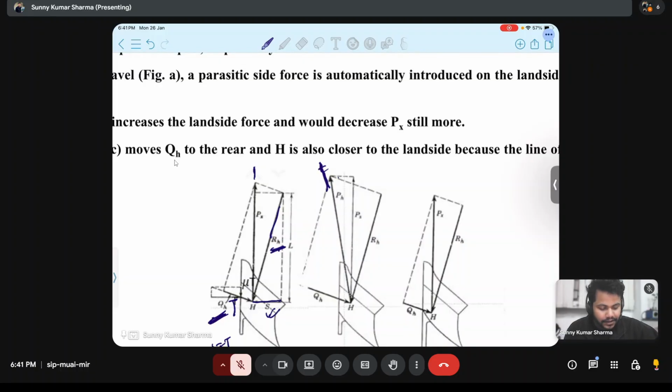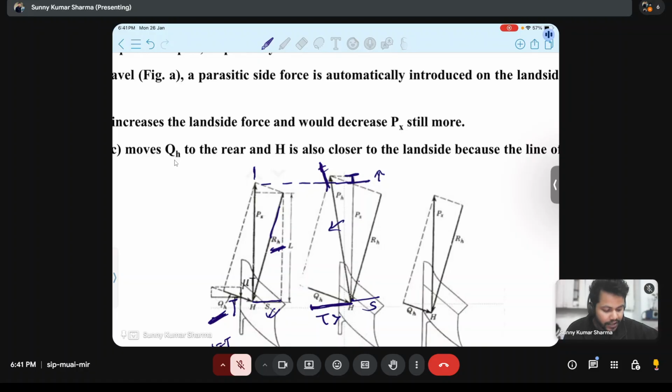In this case, the pull is angled to the left, and this component has increased. This is S. Here T is greater than S. Here, what is happening? PX is somewhat increased at this amount. When pull is in left side, PX is increasing somewhat, and that amount is a sine theta function.